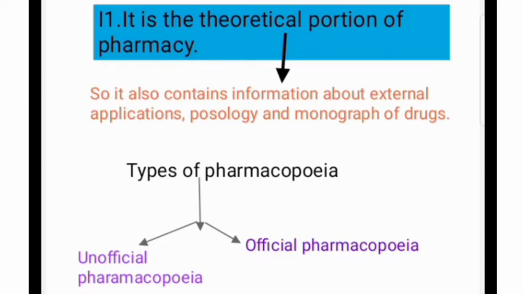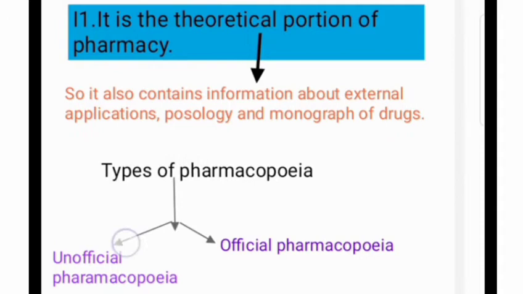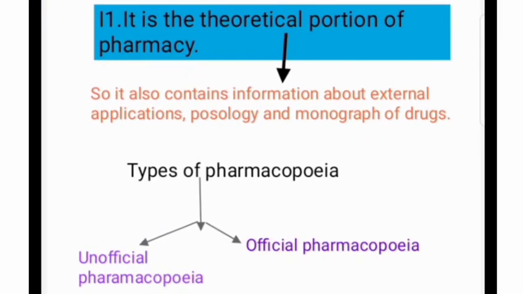Then what types of pharmacopoeia do we have? One is official and another is unofficial. What does it mean? Official means a pharmacopoeia which is published and verified by an official group, not by an individual.